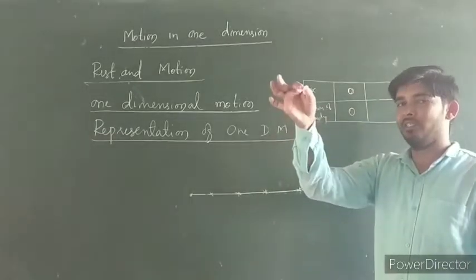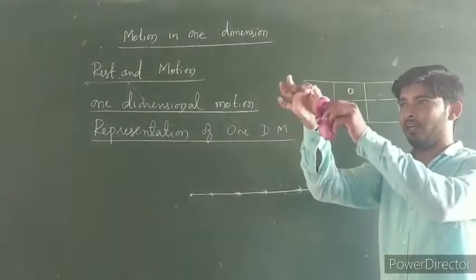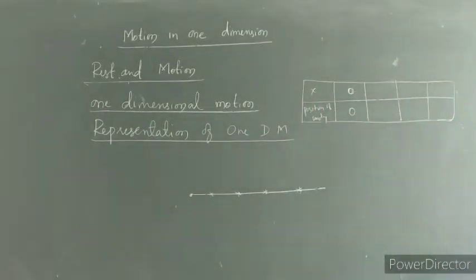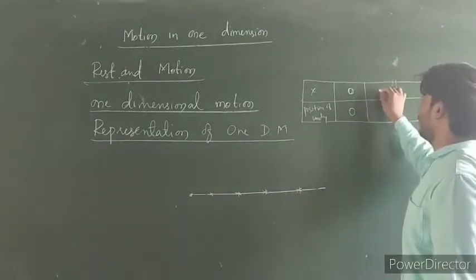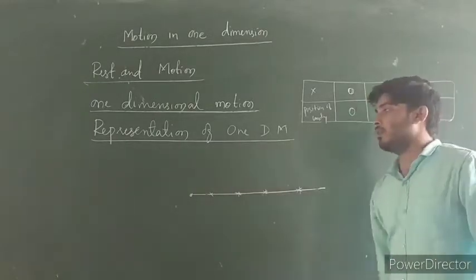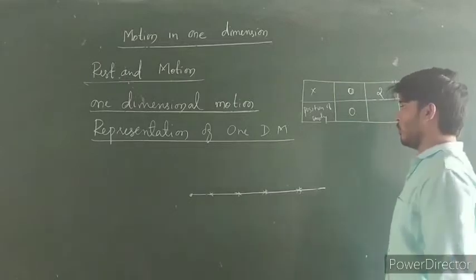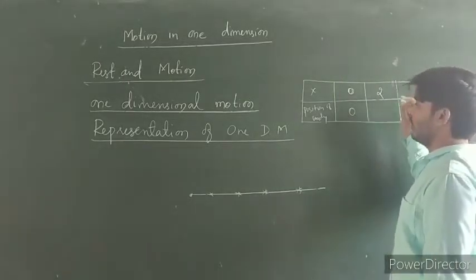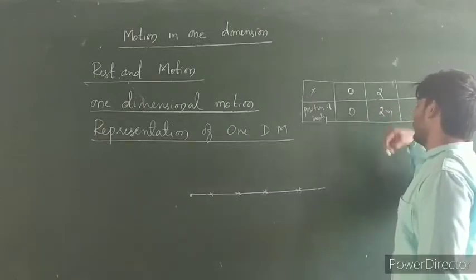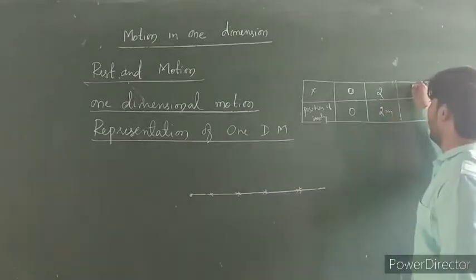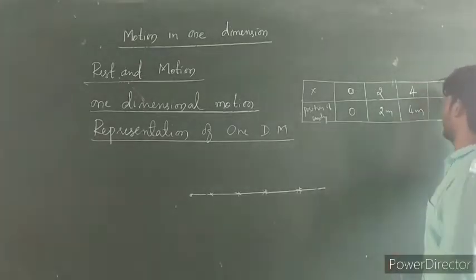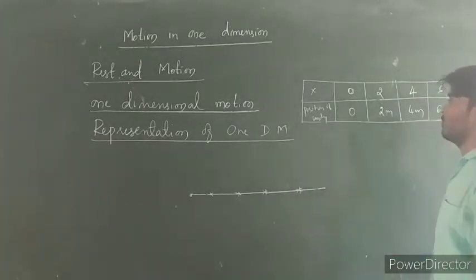When I start to release, it starts to move vertically downwards. After 2 seconds, the position of the body is at a distance of 2 meter, after 4 seconds 4 meter, after 6 seconds 6 meter.